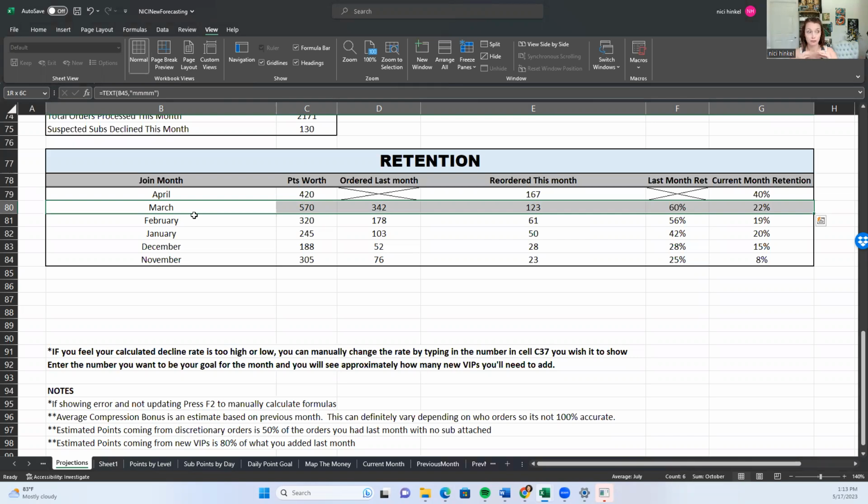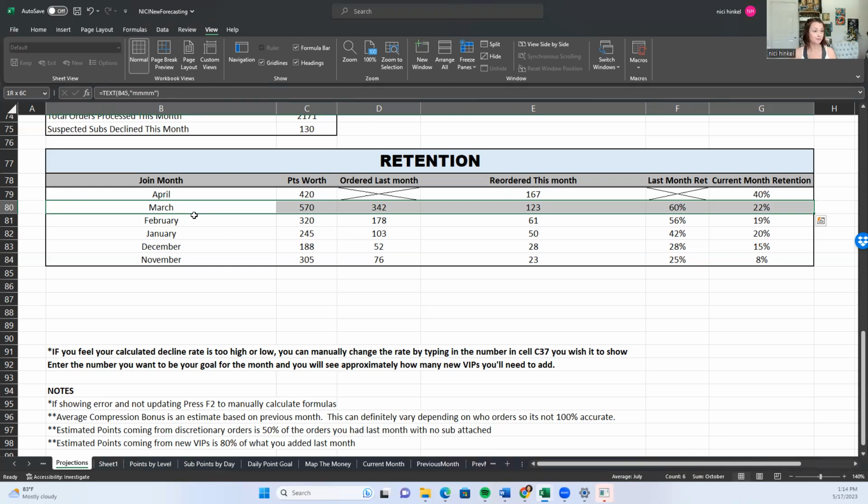March would be the last month retention rate because these are the people that joined in March and reordered in April. So I had 60% of my people who joined in March turn around and reorder in April. And so far this month, only 22% of those people have reordered in May. It's only the 17th, so there's still lots of time. A lot of my people end up having end of month subscriptions because my team pushes hard at month end. If that's the case for you, that's pretty normal.